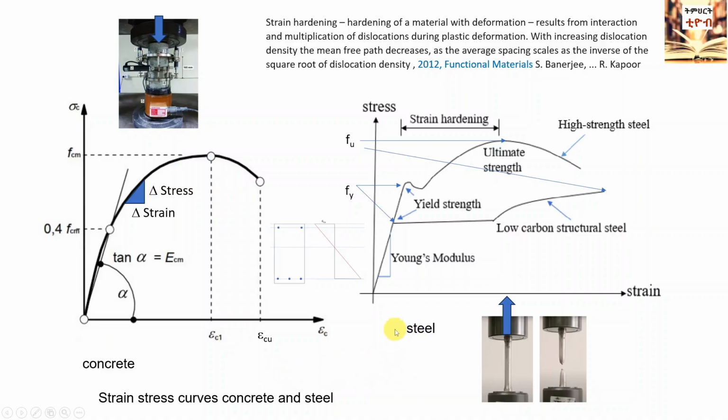In the right picture you see the stress-strain relationship for two different types of structural steel, namely low-carbon structural steel and high-strength steel, from a uniaxial tension test. Unlike concrete, steel exhibits a linear relationship between stress and strain until the stress level reaches the yield stress, Fy.